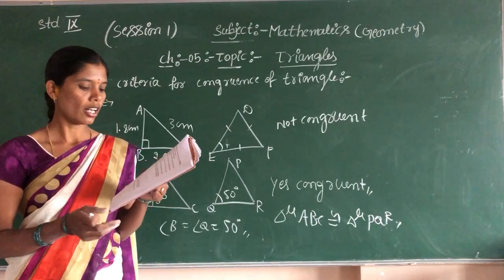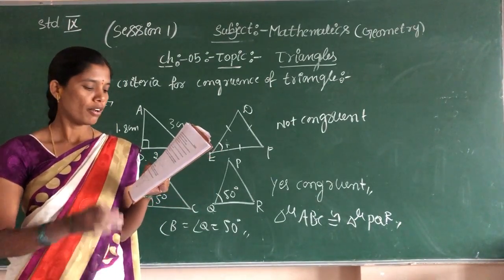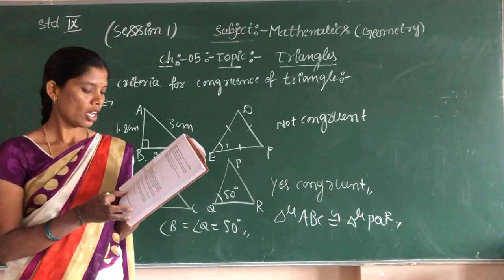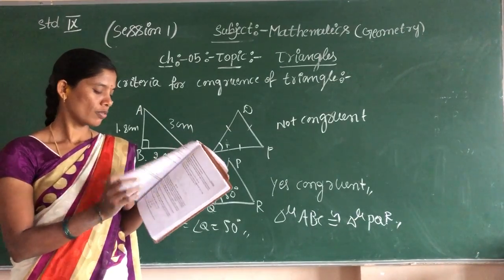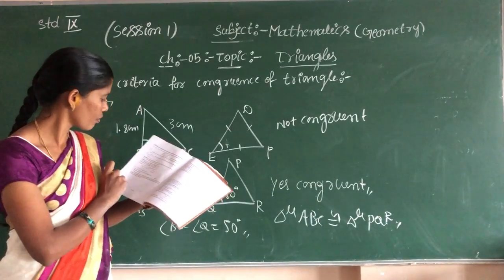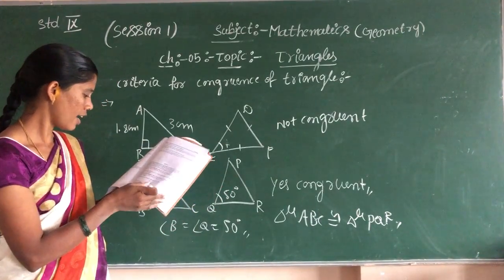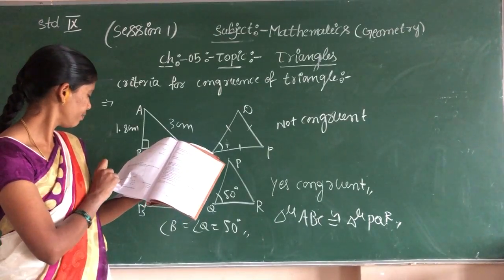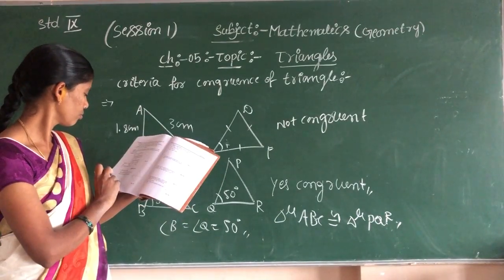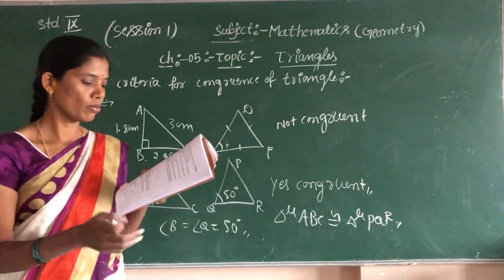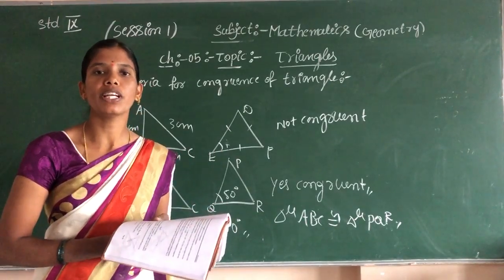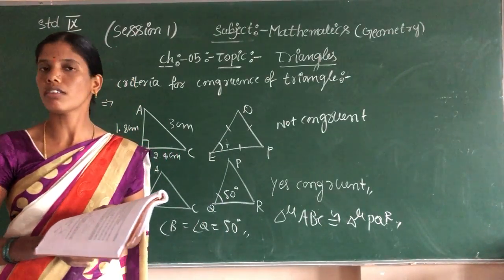Okay, children. Now next move to the axiom 5.1. In axiom 1 is there, and theorem is there. Are you understood? Congruent and non-congruent.